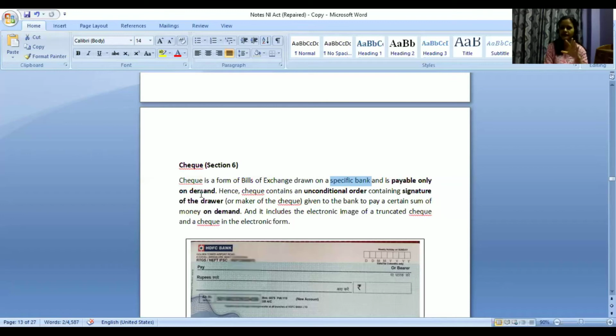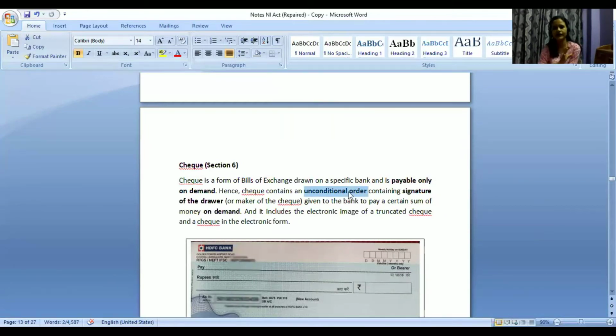Even though a time frame is fixed that it is valid for 3 months only. If I'm not going to the bank and depositing that check within 3 months time frame, no one is going to pay me, even though a time frame is mentioned. So it is payable only on demand. That thing you can remember. Hence, check contains an unconditional order. Unconditional order, but order is given to whom? This order is given to the bank.